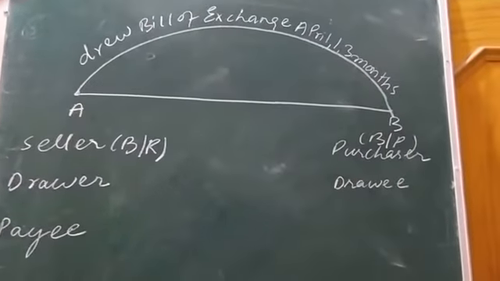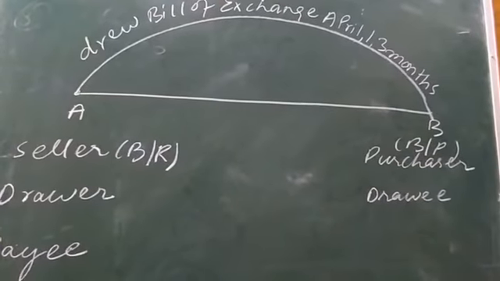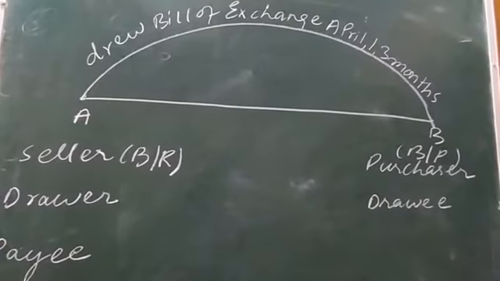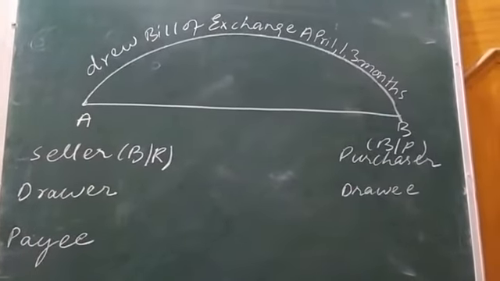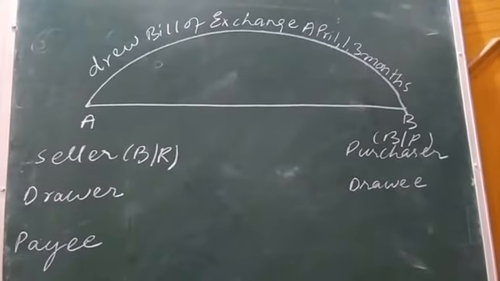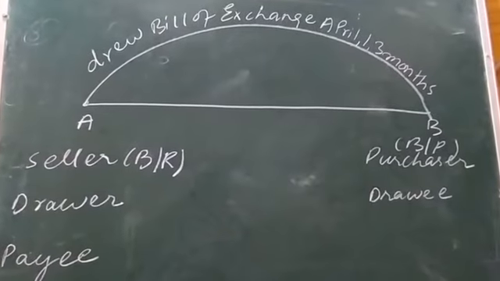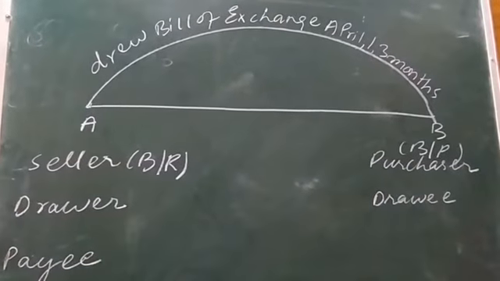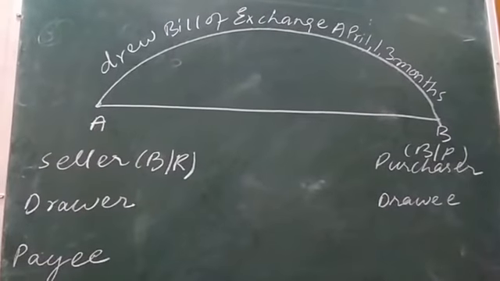Now, what type of transaction takes place between A and B, that is, the seller and the purchaser? That is a credit transaction. And while doing so, due to lack of faith in the purchaser of the goods, A drew, or say issued, a bill of exchange.